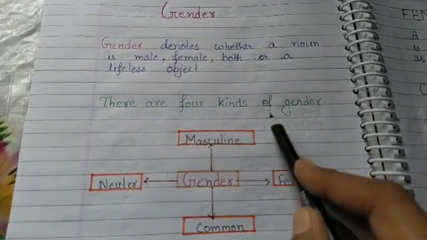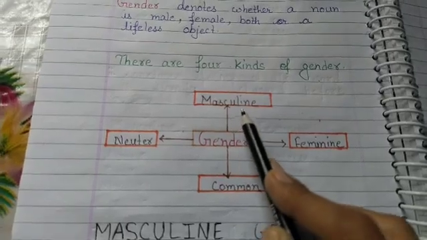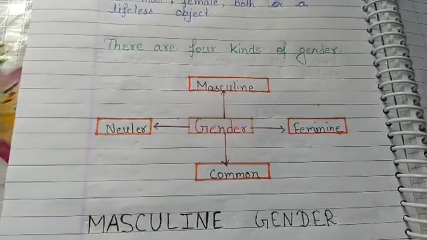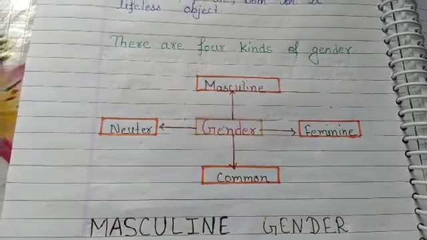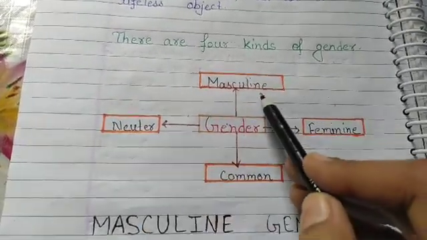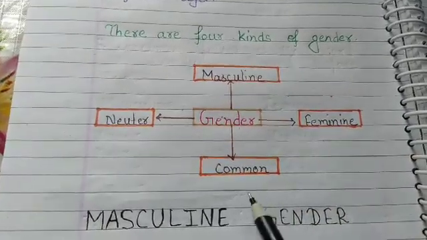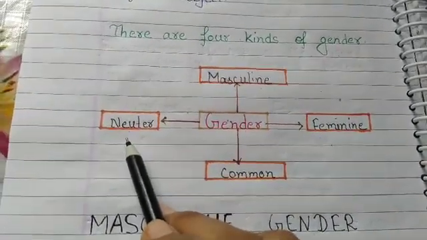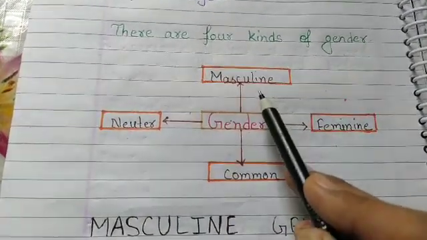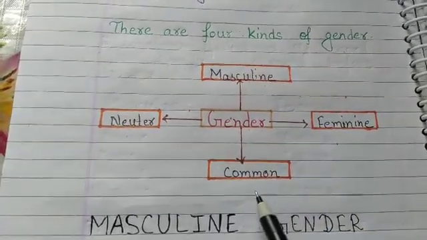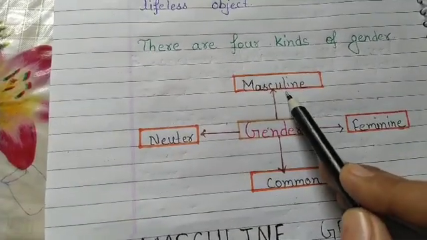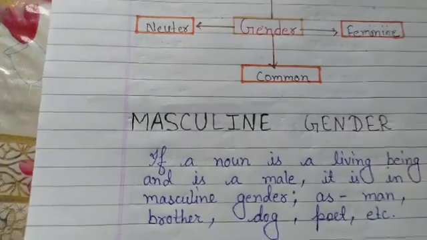There are 4 kinds of gender: masculine gender, feminine gender, common gender, neuter gender. First one is masculine, feminine, common, neuter. How many kinds of gender are there? 4. Again repeat: masculine, feminine, common, neuter. Okay, let's see the definition of masculine gender.